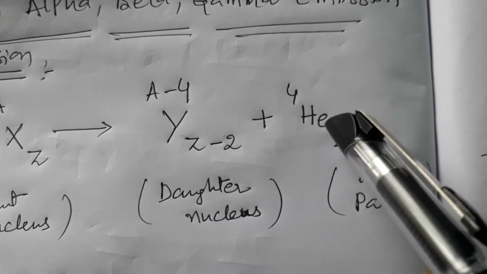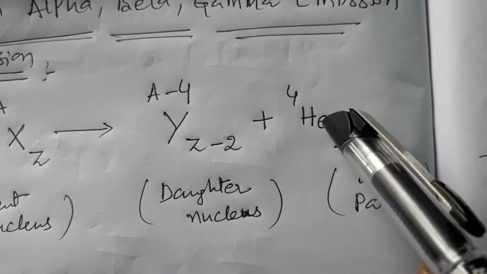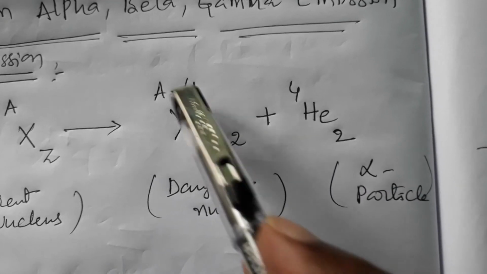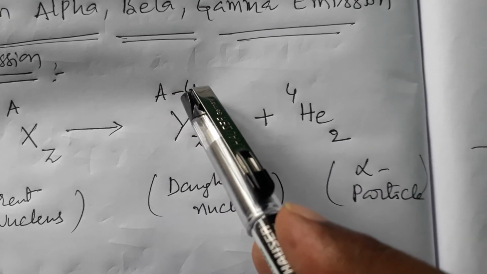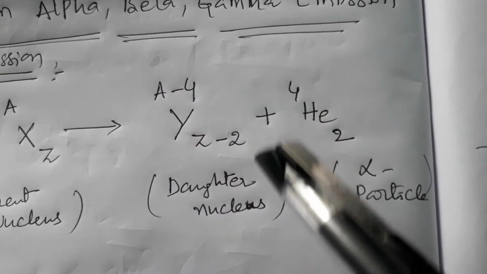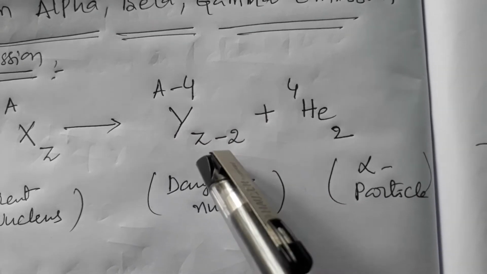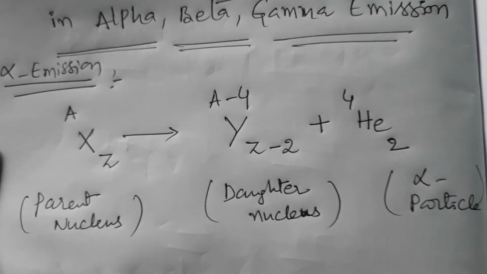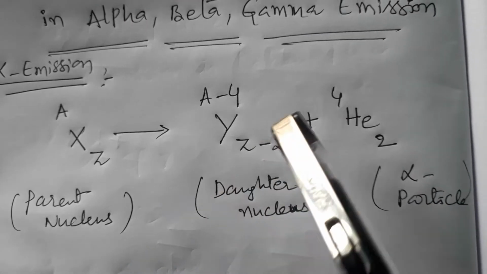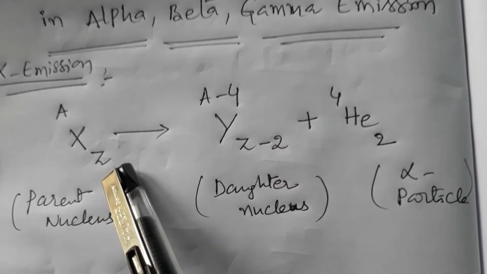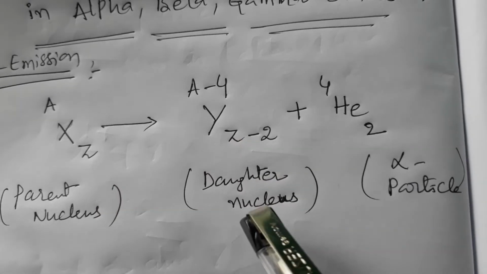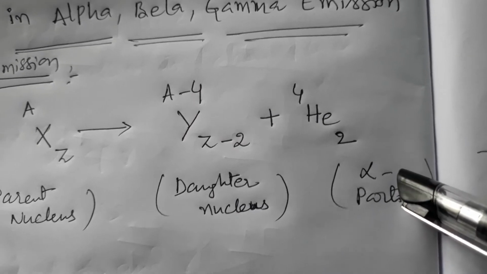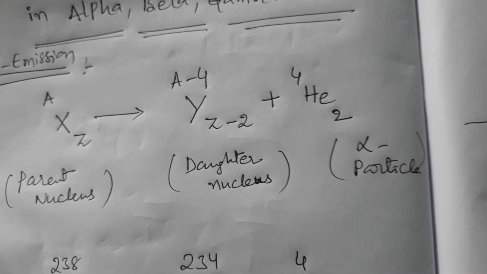This is the alpha particle, mass emitted from that. So that is why a new nucleus formed with mass decreasing 4 and atomic number decreasing 2. So it is balanced. This is the new nucleus and this is the parent nucleus. The new nucleus is called the daughter nucleus, and the emission is the alpha particle. These are the changes taken place.